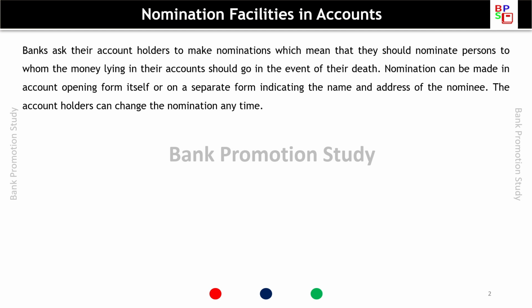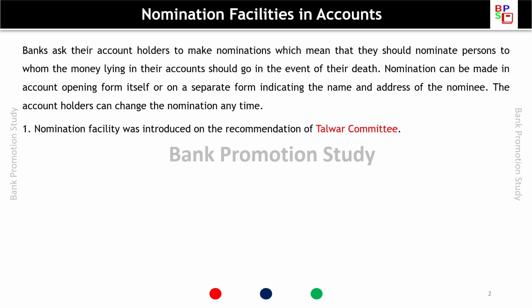So this means that there is a person who is having an account and some amount is lying in their account. So to whom should the amount be given in the case of the death of the account holder? The customer, on a form, will write the name and address of the person to whom that amount will be given. That is known as the nominee, and this whole process is known as the nomination. Nomination facility was introduced on the recommendations of the Talwar committee. So these are some of the important features of nomination facilities in account.